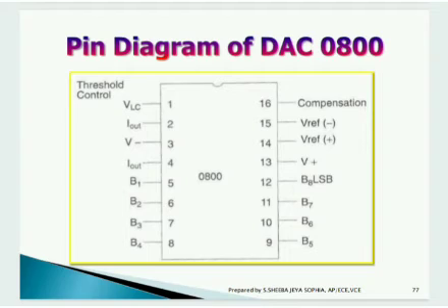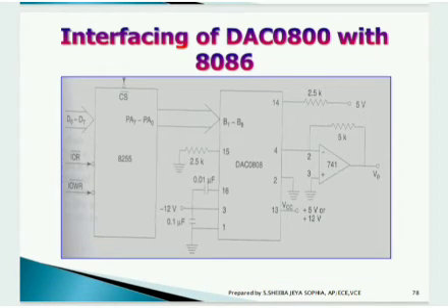This is the corresponding pin diagram of DAC 0800. You can see 16 pins available here. Each pin has its own function for converting the digital values which we have obtained into corresponding analog signals. You can see the threshold control. The limit which we are setting must not cross the threshold limit. It must be within the tolerable limit. Then only we can convert the digital pulses into analog without any error.